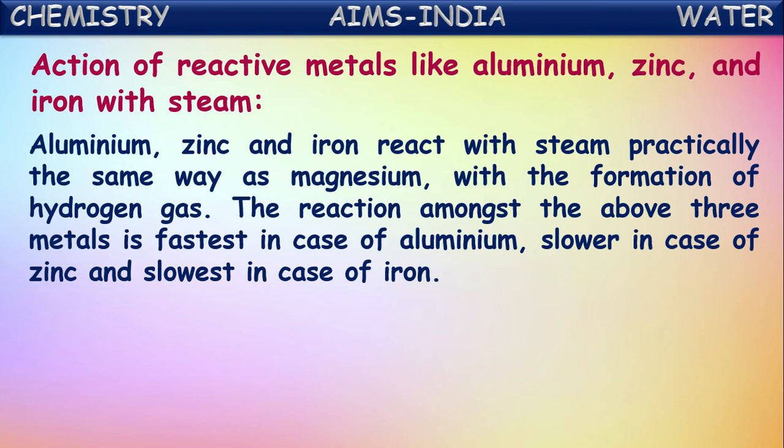The reaction amongst the above three metals is fastest in case of aluminium, slower in case of zinc, and slowest in case of iron. As reactivity decreases, the reaction with water also occurs at a lower rate. So out of these, aluminium being a little more reactive reacts with water faster compared to the remaining two. And thus the reaction is slowest in case of iron.